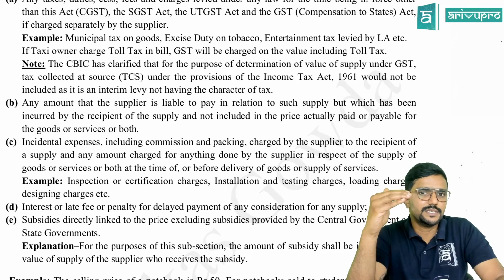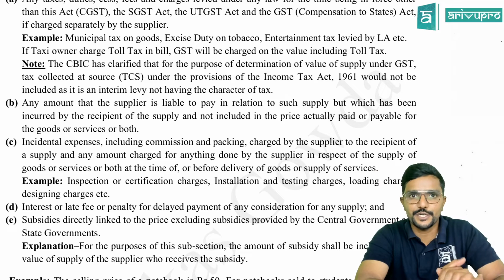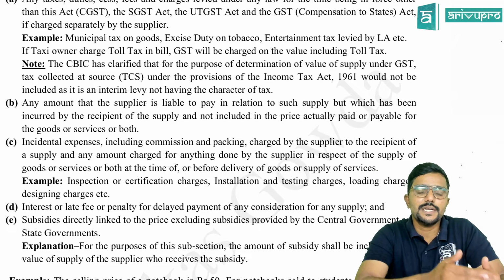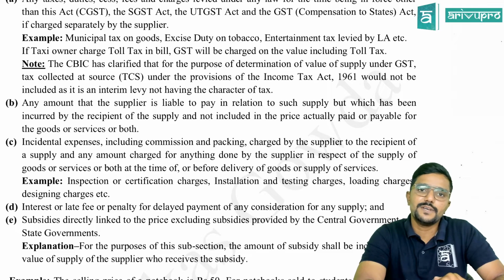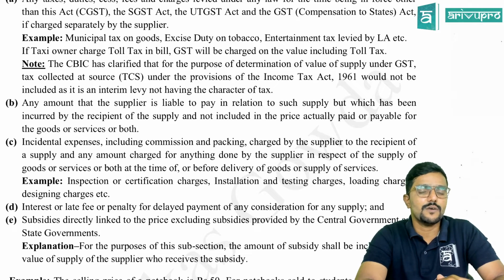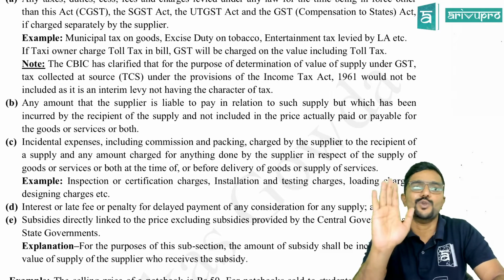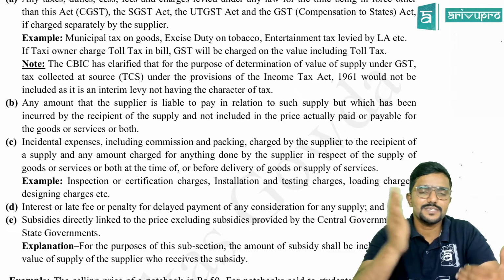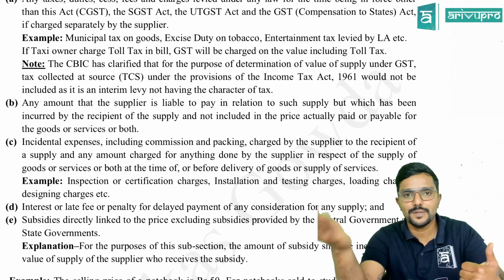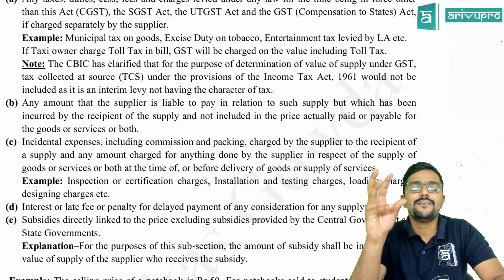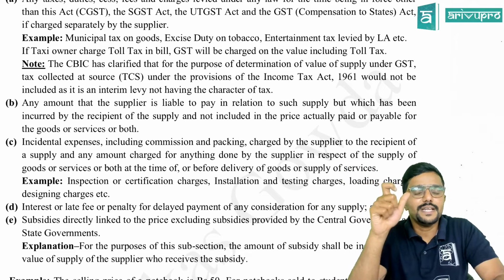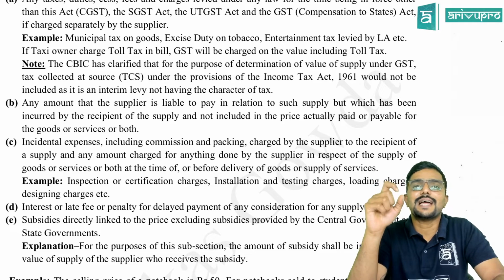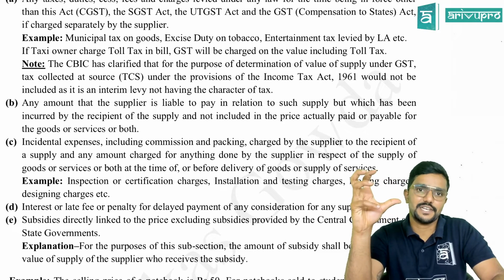Agree? You would have learned this TCS concept in your executive level. So the seller is collecting it from the buyer in some special cases. So in that case, if TCS is collected under income tax law, will we add it to the value of supply? No, don't add it. Because seller is collecting it from the buyer, but still it is having a character of interim levy, because normally TCS is collected not as a tax collection, just to track the transactions.